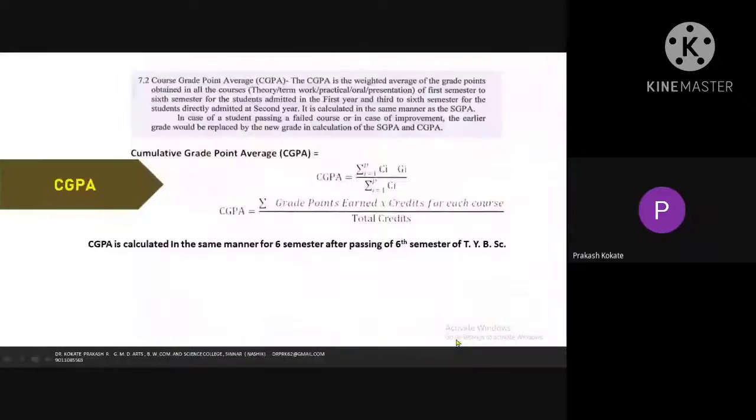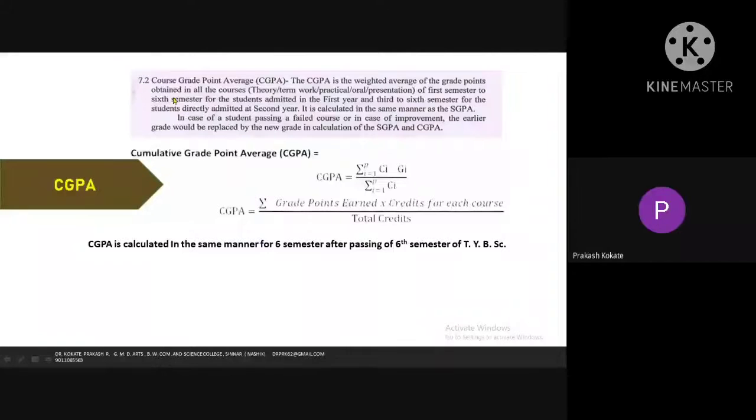Now, the course grade point average. Dear students, those who are in TYBSc or MSc second year, this is important for you. Those admitted at FY or SY level will have to use this formula at the end of their degree program, so don't bother about it today.